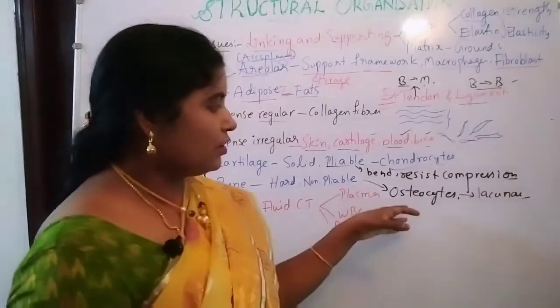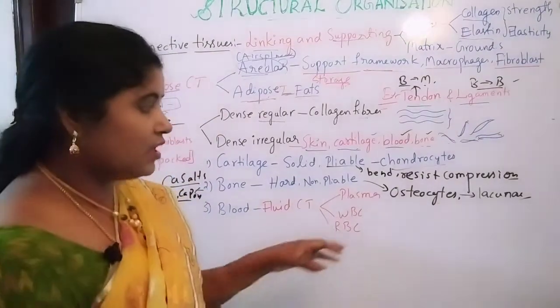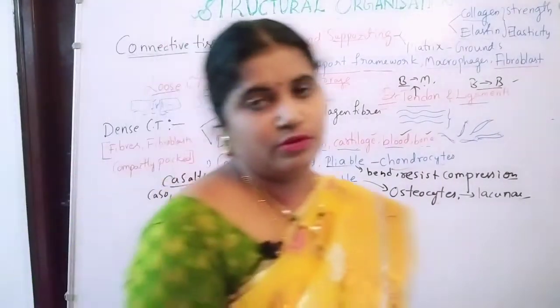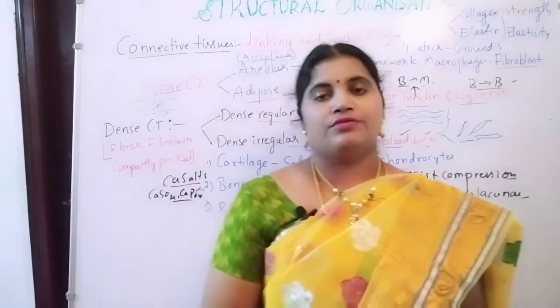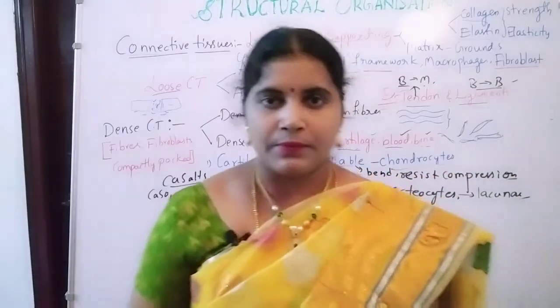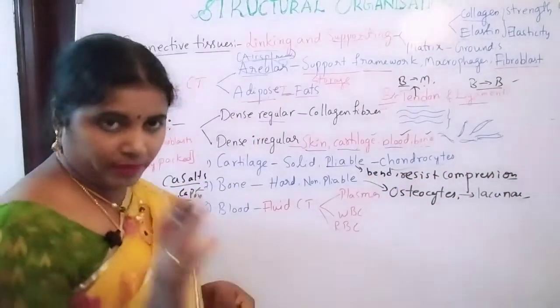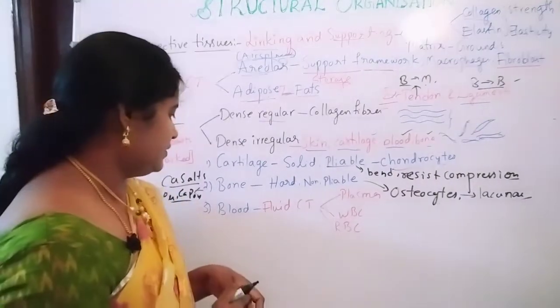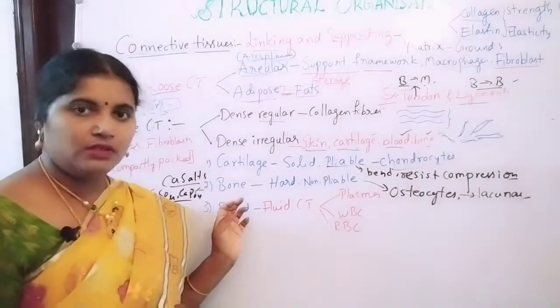Here osteocytes are mainly responsible for the production of RBC, okay. Osteocytes, the bone cells, and the bone marrow are responsible for production of RBC. So that is about the bone.